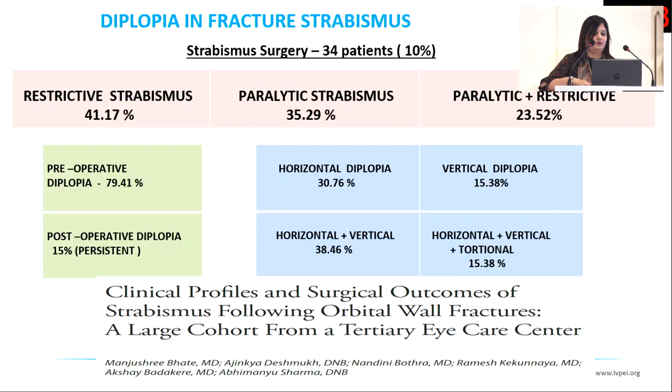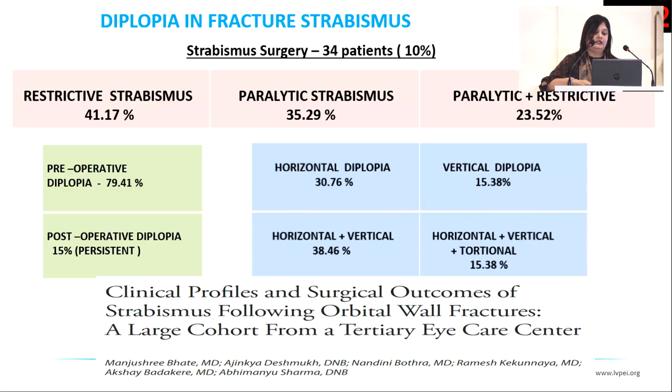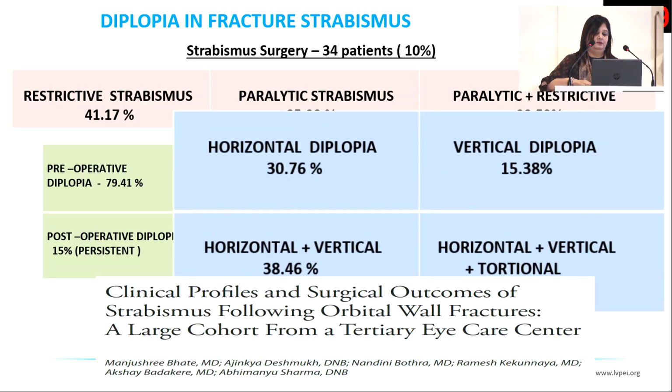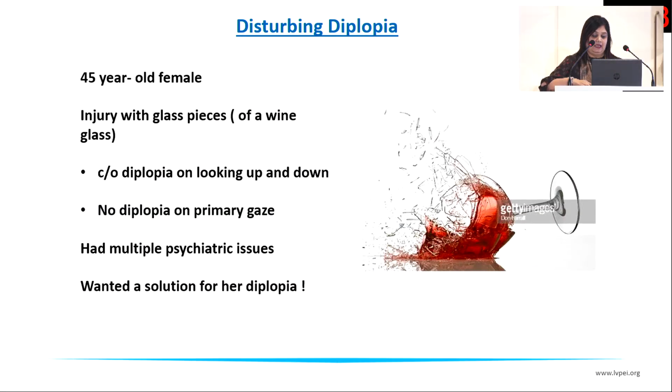So this was just a small study, or not small, rather, a large data study, where we looked at strabismus following orbital wall fractures and the incidence of diplopia that we noted. A lot of them present with horizontal diplopias. Vertical and torsional are much lesser, but definitely there. So fractures are one big reason why patients can have diplopia which is not so easy to deal with. And coming to our lucky last lady, this is a patient with disturbing diplopia.